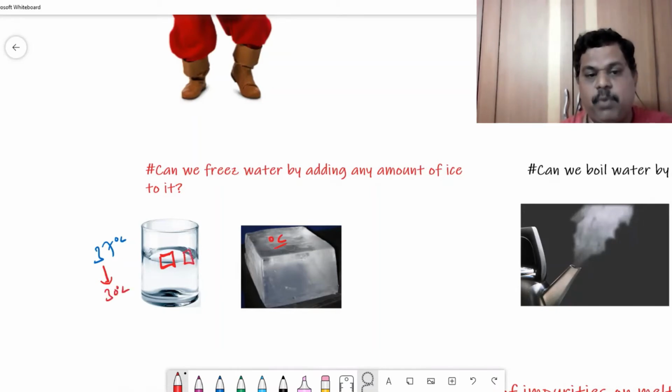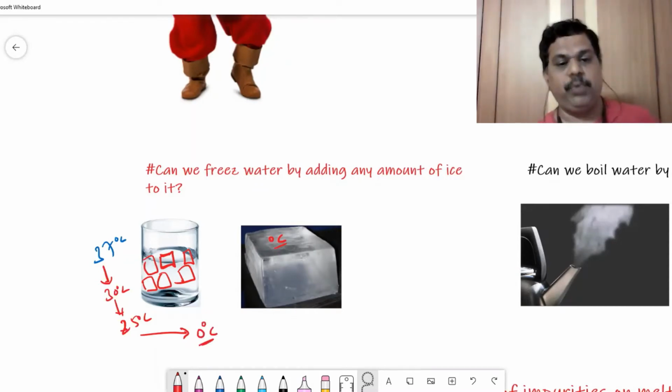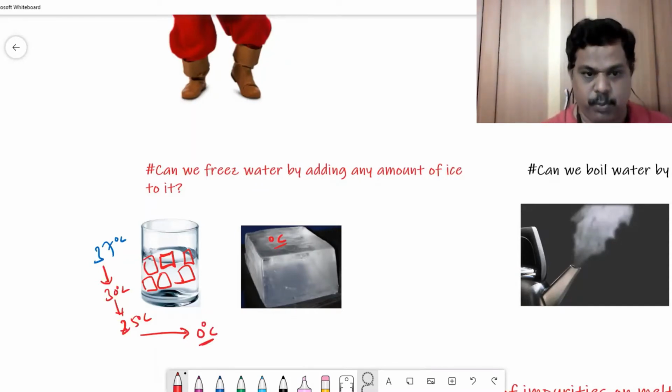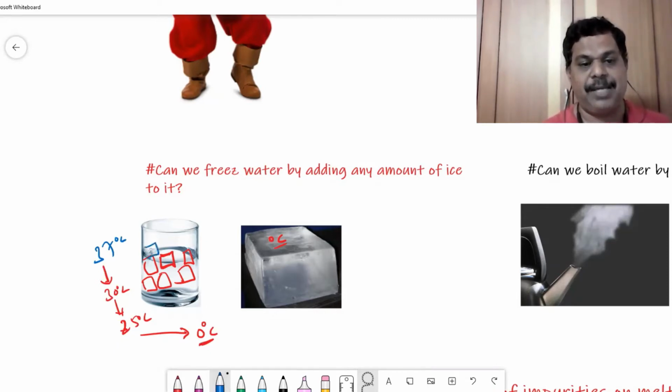Now I put one more block of ice, and the temperature becomes, say, 25 degrees centigrade. Like this, if I keep on adding ice blocks, the temperature of this water, let us say, comes to 0 degrees centigrade. That means it is liquid water, in the liquid state, but the temperature is 0. Now the question is, if you add some more ice to it, will this water freeze?